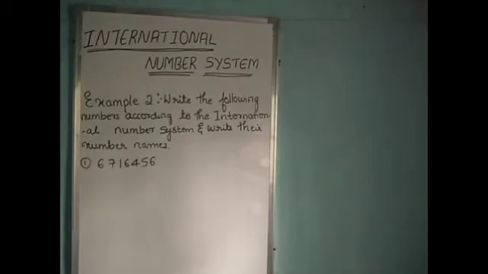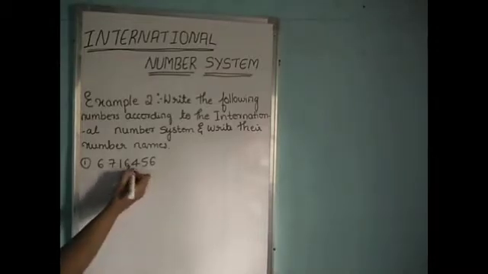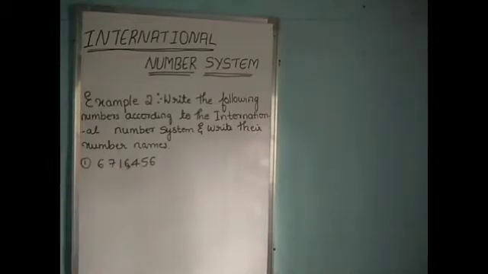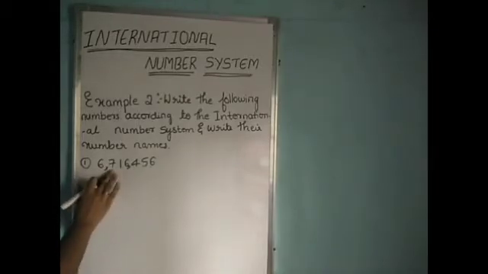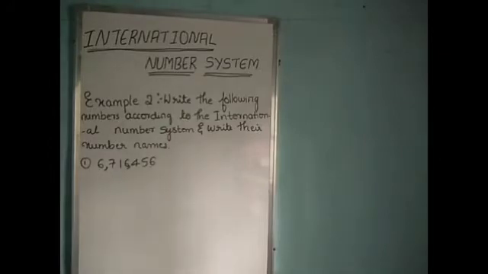So the first one, according to the international number system, from the right side 3 digits constitute the ones period, and after 3 digits comes the thousands period. So we should put a comma between the ones period and the thousands period. After the thousands period, which period will come? The millions period will come. So we have to put a comma here between the thousands and millions periods. Next we have to write their number names.